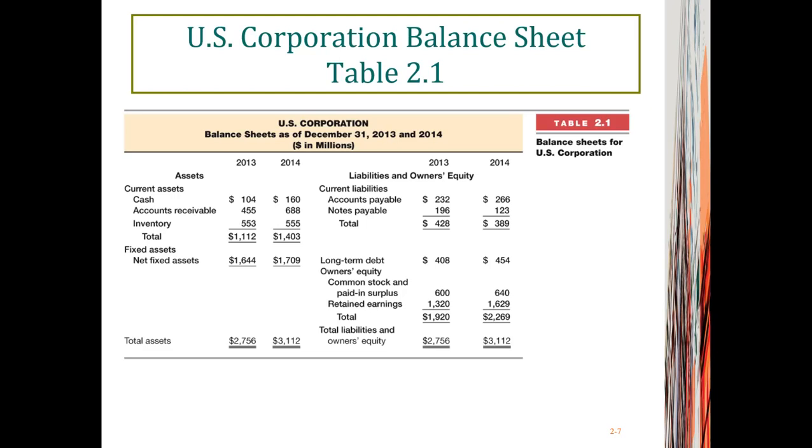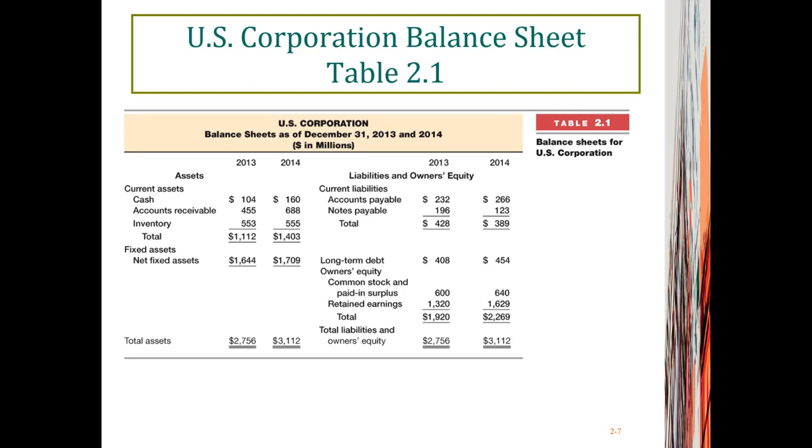Within the category of current liability, you see two very common items. One is accounts payable. The other one is notes payable. Accounts payable is money that a company needs to pay back to their suppliers within the next 12 months, and the number was $232 million in year 2013 and $266 million in year 2014.